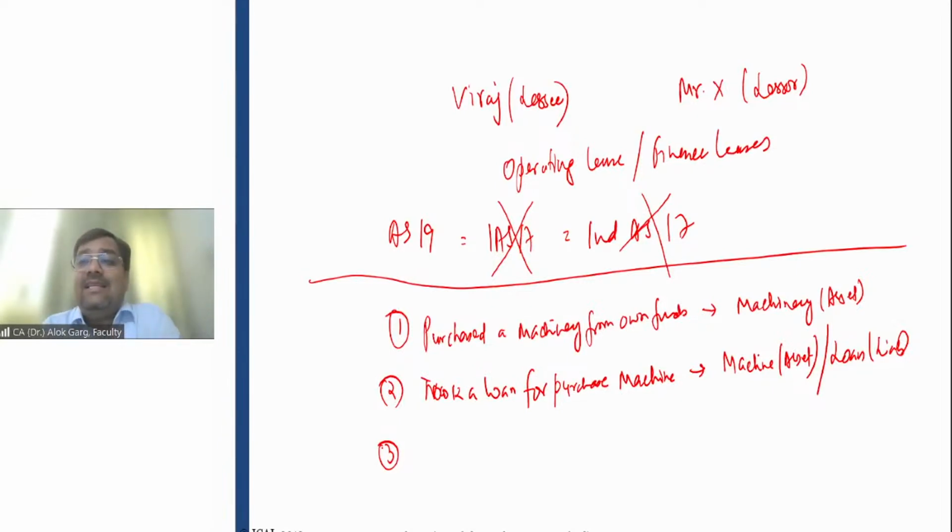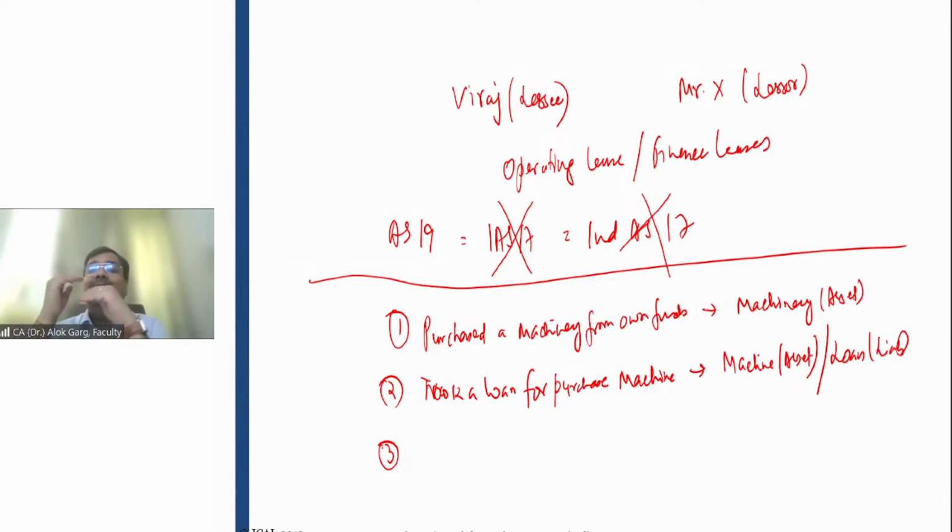And friends, lease is another prominent source of financing, right? What is a lease? It's a form of financing. If I have 1 crore rupees, I'll go and buy a flat. If I don't have 1 crore rupees, I'll take the flat on a rent basis. And probably instead of paying an EMI, I have to pay a monthly rental of 40,000 or 50,000 rupees. That's why you must have heard people saying that if you are paying rent, then take a home loan and pay EMI, the property will be yours, right?